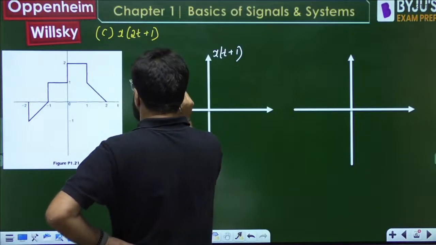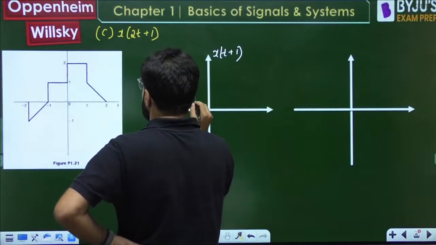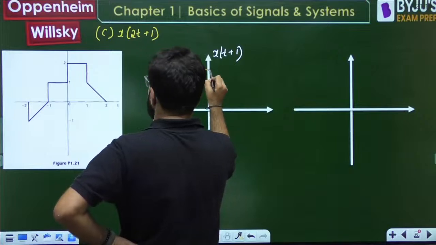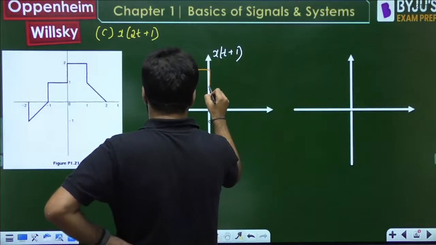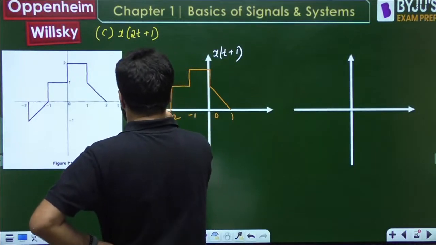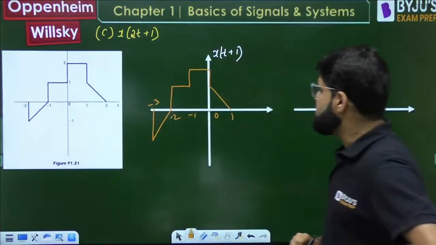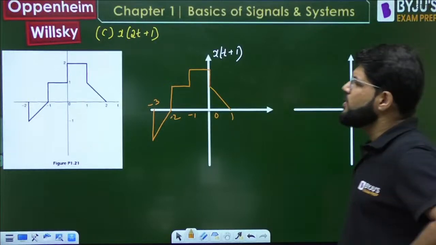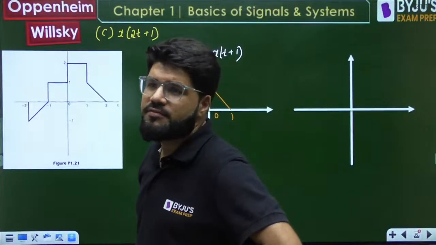Then there will be this step. This will rise to 2. It will come down, and it is going to go up to the 1. This is 0, this is minus 1, minus 2 and minus 3. Just the 1 unit left shifting, okay?